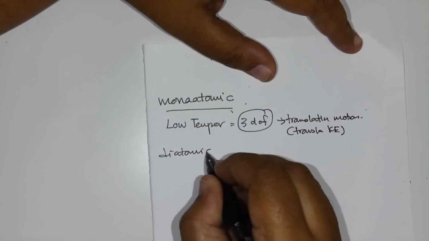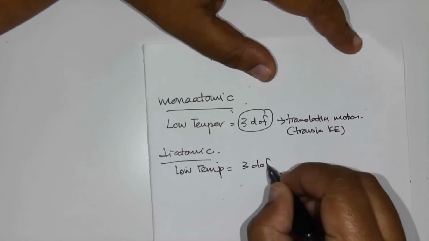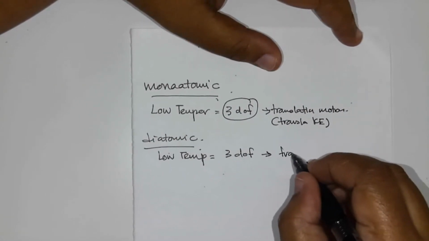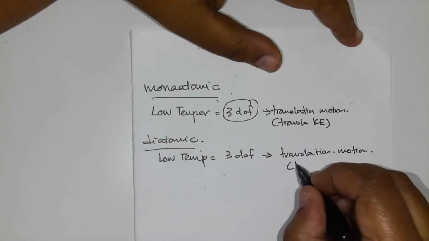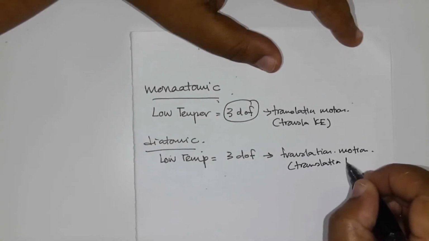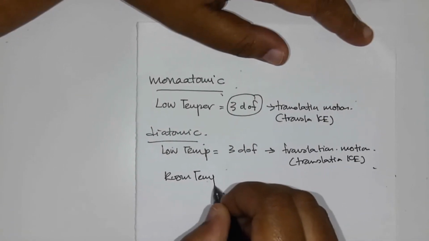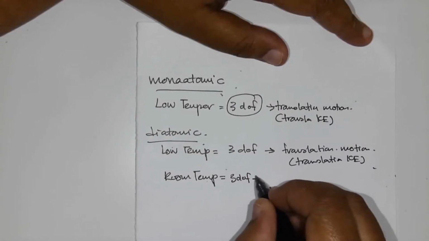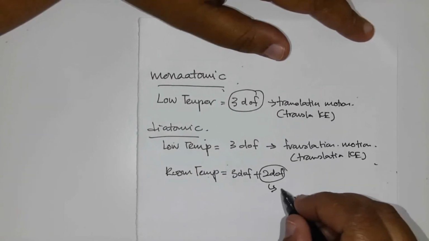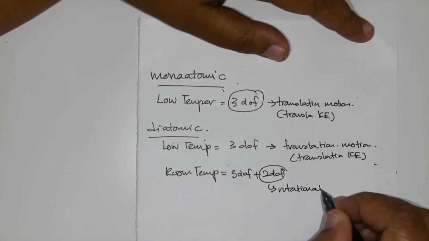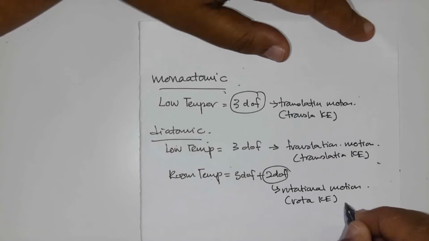Diatomic, low temperature, 3 degrees of freedom, translation motion, translation kinetic energy is acquired. Room temperature, 3 degrees of freedom plus 2 degrees of freedom, where the 2 degrees of freedom are rotational motion, where rotational KE is involved.